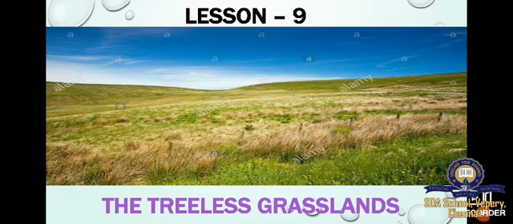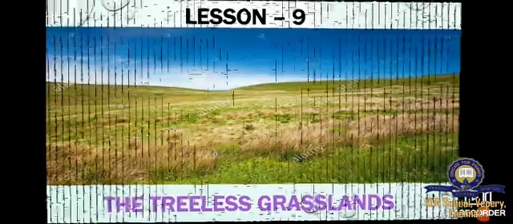In this lesson, we learnt about 5 grasslands. I told you about 5 grasslands. What are the 5 grasslands in the world? Prairies, pampas, steppes, wells and downs. In these 5 grasslands, today we are going to learn about the first one, prairie.